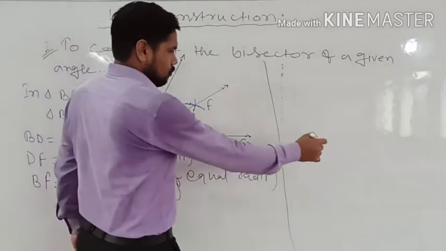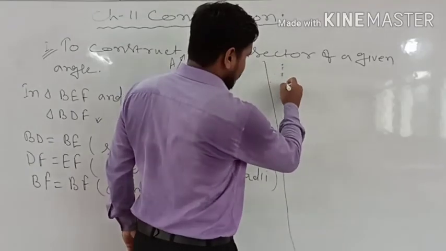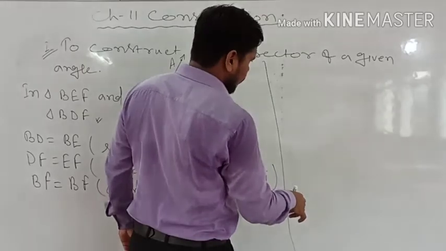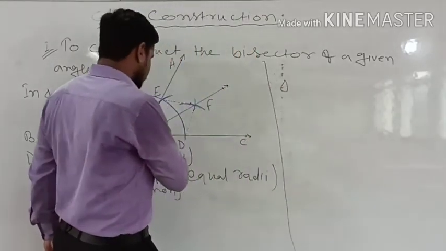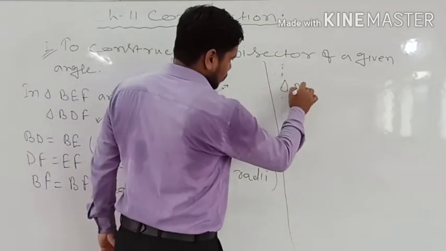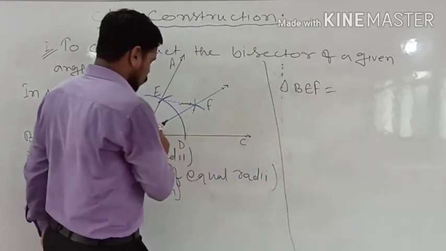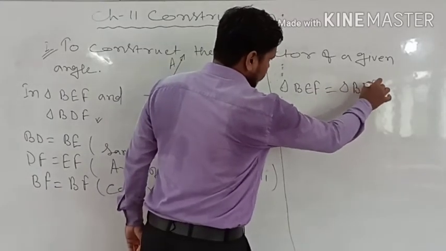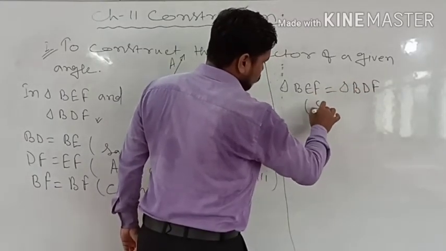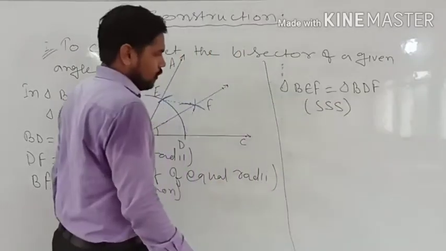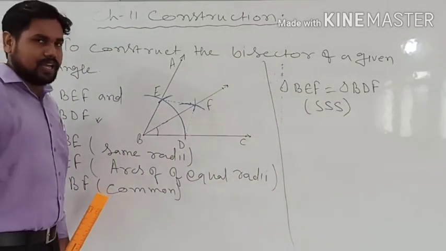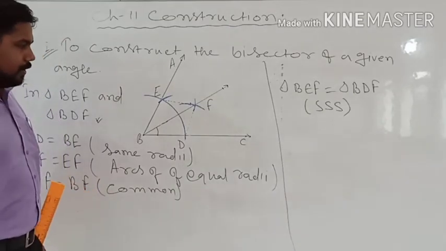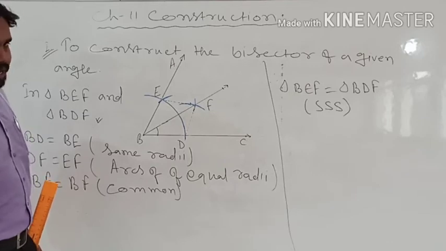Therefore we can say with the help of side congruency that triangle BEF is congruent to triangle BDF. Side congruency we have learned: if the three sides of one triangle are the same as the three sides of another, then those two triangles will be congruent.